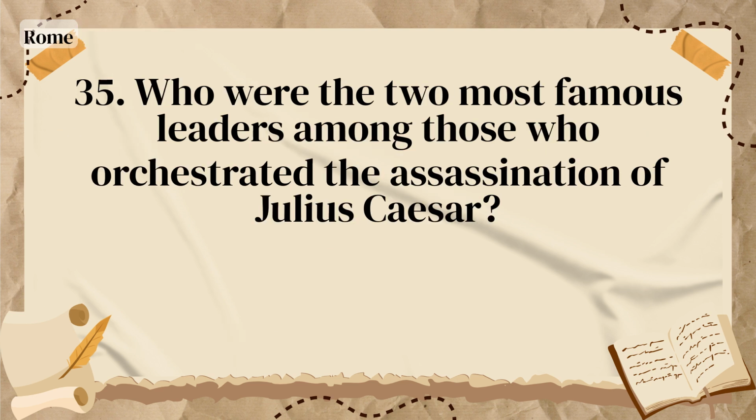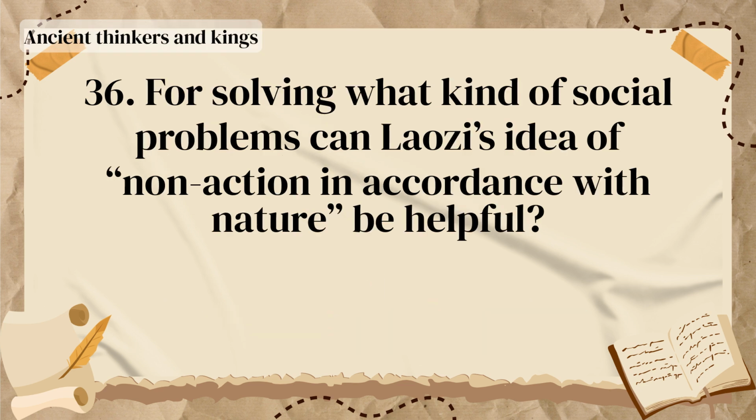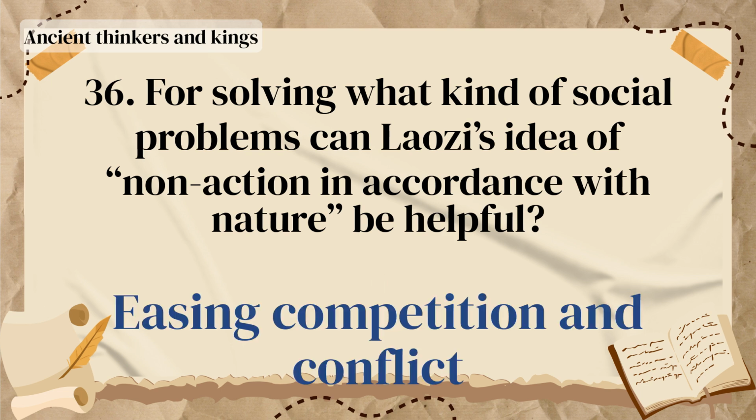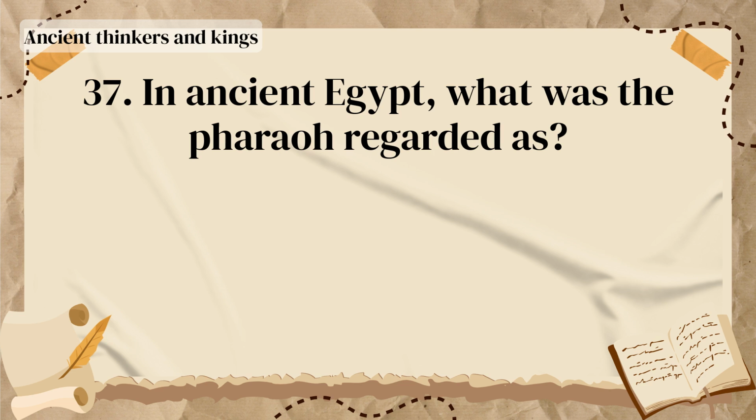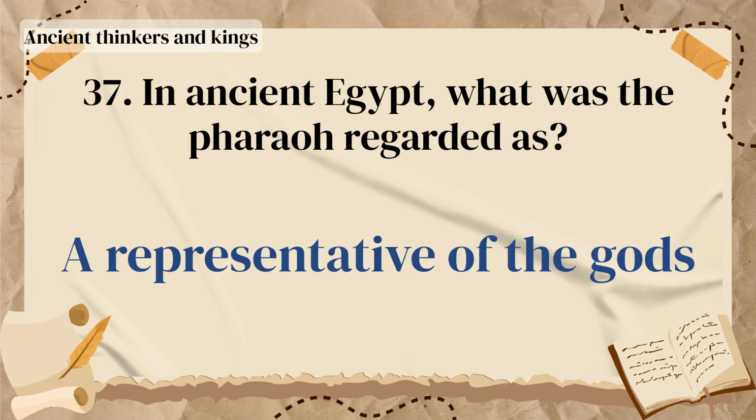50,000 men. Who were the two most famous leaders among those who orchestrated the assassination of Julius Caesar? Brutus and Cassius. For solving what kind of social problems can Lao Tzu's idea of non-action in accordance with nature be helpful? Easing competition and conflict. In ancient Egypt, what was the pharaoh regarded as? A representative of the gods.